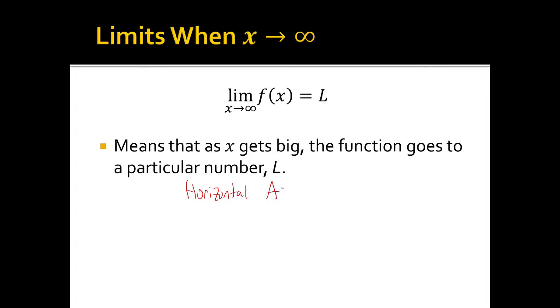So this limit is really just a horizontal asymptote, and I'll illustrate that using the examples we just talked about.